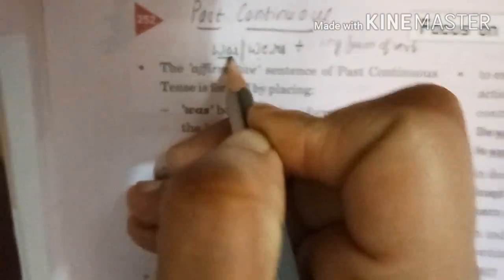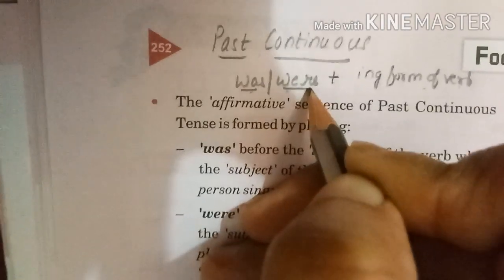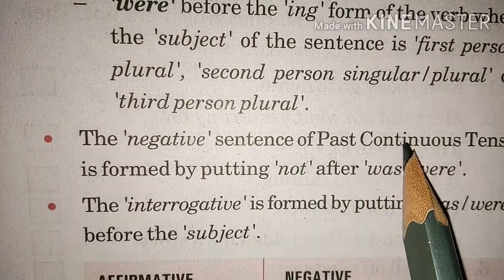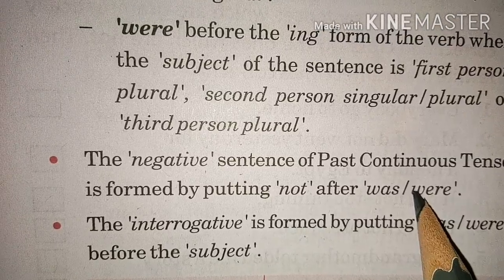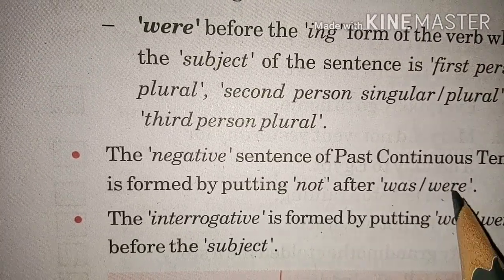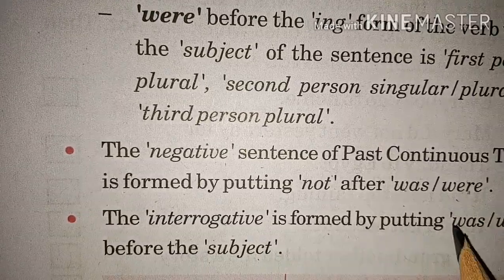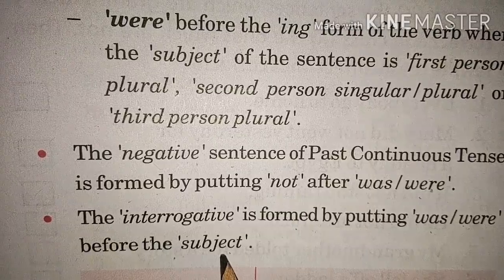If the subject is singular, we will use was, and if it is plural, we will use were. The negative sentence of past continuous form is formed by putting not after was or were. Was not, were not. An interrogative is formed by putting was, were before the subject. Okay.